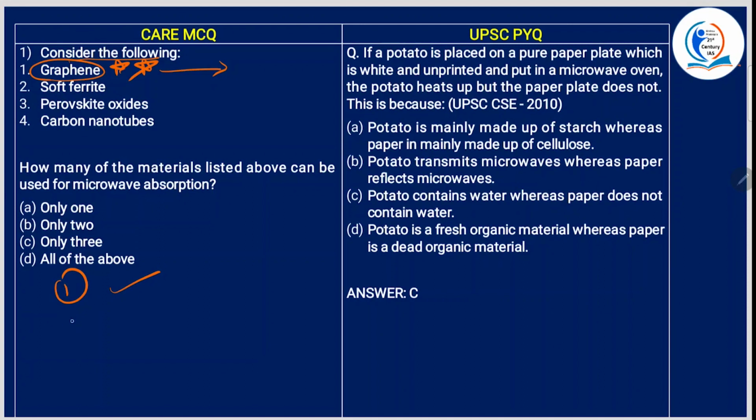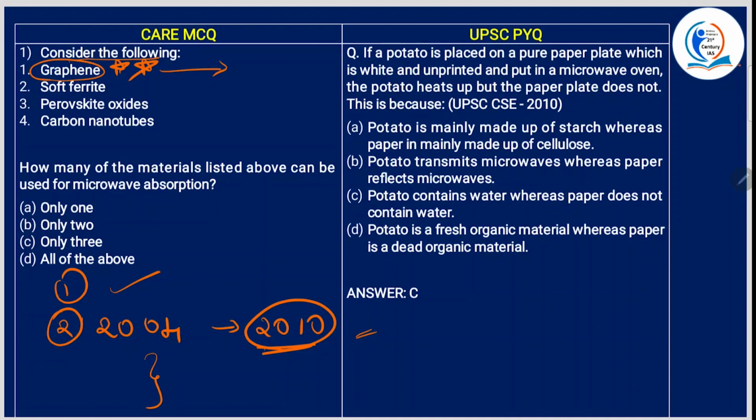Okay, and second point you have to remember, this graphene was discovered in 2004, and the scientists received Nobel Prize for the invention in 2010. Not invention, discovery. Okay, so that you have to remember. And how thick is it? It is million times thinner than paper. How strong is it? It is stronger than diamond. How conductive it is? It is better than copper. So all these three properties make it a super material for 21st century.